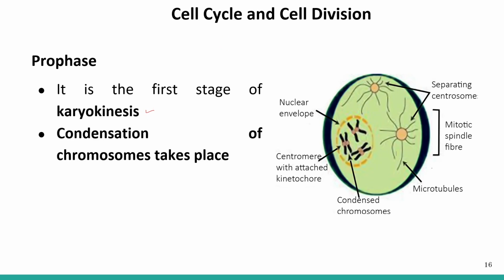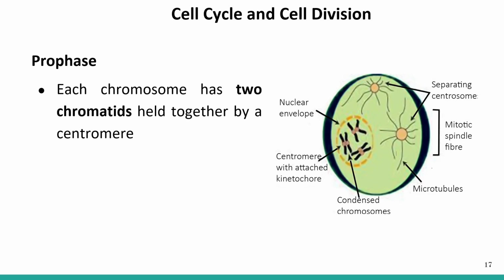And in prophase, what happens? There is condensation of the chromosomes. Chromosomes are condensing, they are coiling. And after the condensation, each chromosome now has two chromatids which are held together by a centromere.